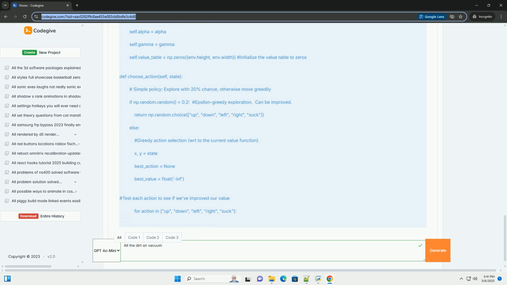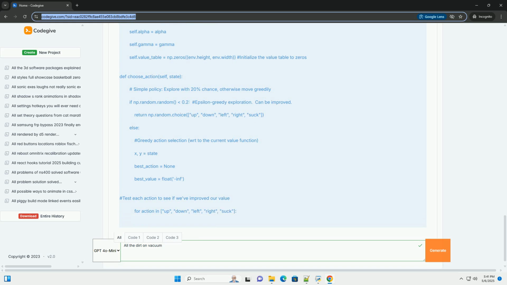6. Function approximation. For large state spaces, it's often impossible to store the value function or Q value function in a table. In these cases, you can use a function approximator, such as a neural network, to estimate the value function. 7. Visualization. Use libraries like Matplotlib or Seaborn to visualize the agent's learning progress and the learned value function or Q value function.